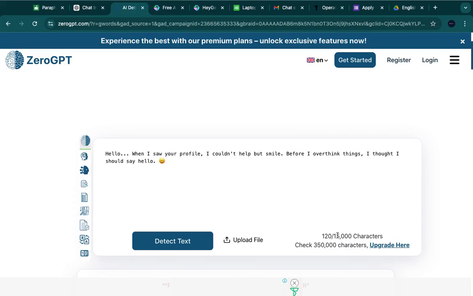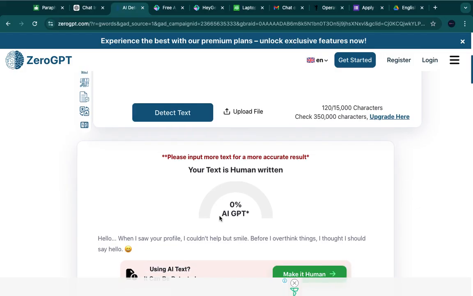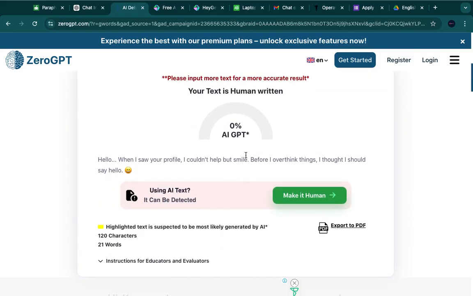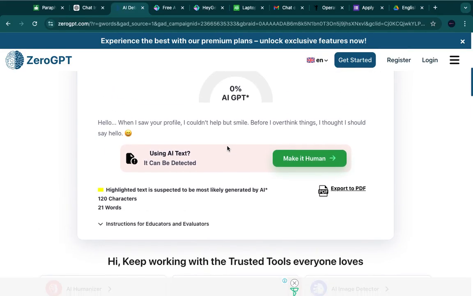Can you see now you have 15,000 characters? You have about 15,000 characters that you can use on phone or on your laptop. But if it's phone, it may not be up to this. So now, can you see? Your text is human written. Can you see the result now? 0% AI GPT. So it detected that I use human. That's what it wrote, that I use 0%.